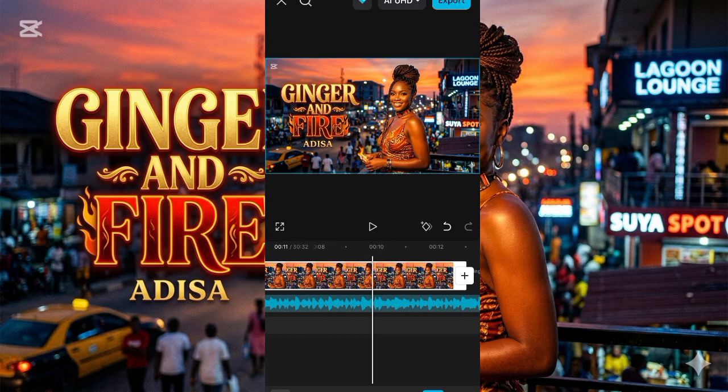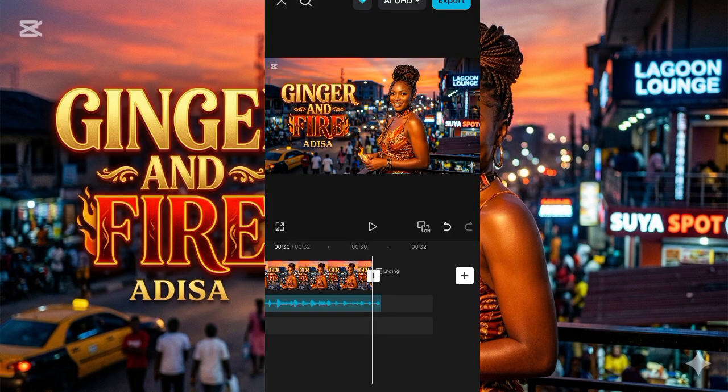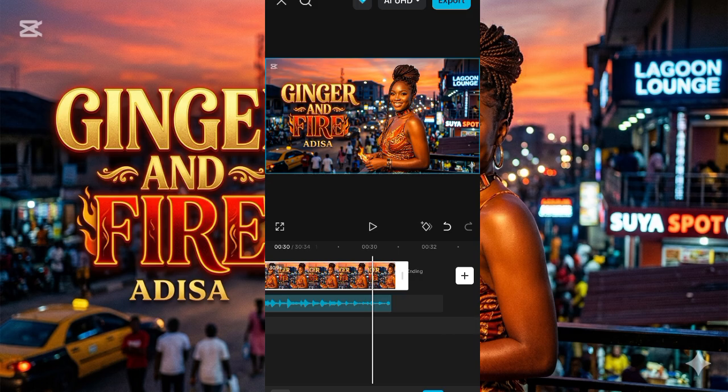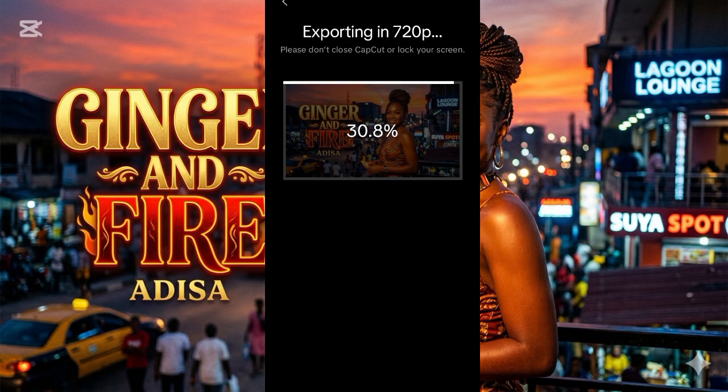So upload it and then drag the image straight down to where the track ended, 30 seconds. Once you have done this, no need to do any other thing. It's your image. You can add your name. You can add by Adiz. This is by Adiza. This is just a name. You can easily go and edit that prompt and add your name, no problem.